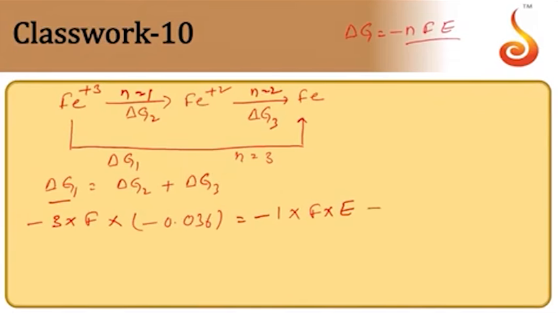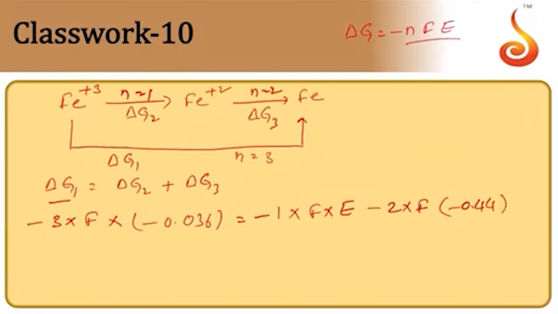Then it is again delta G3, so it is 2 into F into the value of Fe+2 to Fe, which is given as minus 0.44.